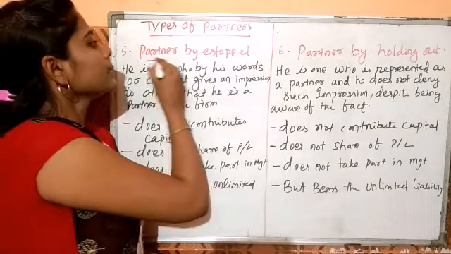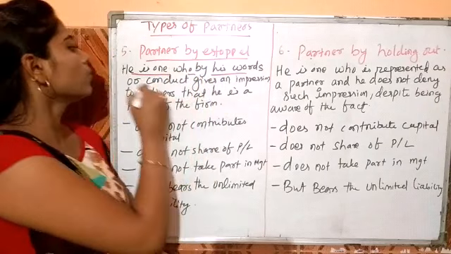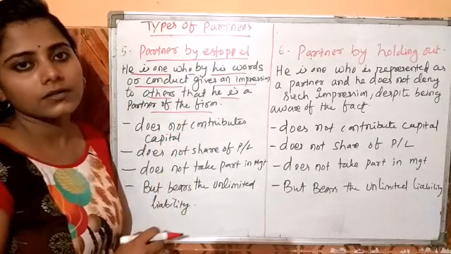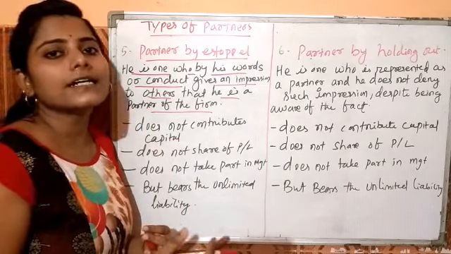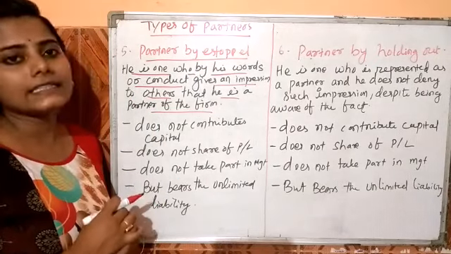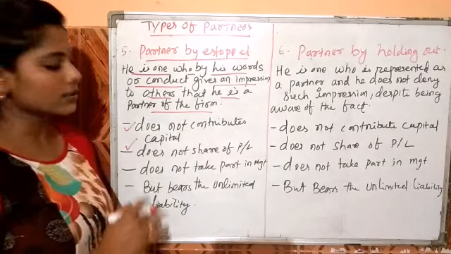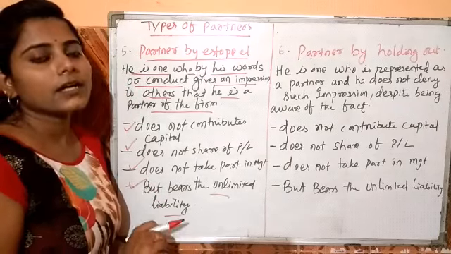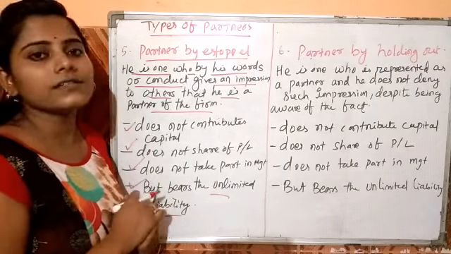Next is the partner by estoppel. This partner is one who, by his word or conduct, gives an impression to others that he is a partner of the firm. That means through his conduct or behavior the third party imagines that he is a partner of the firm. In this case, he does not contribute any capital, does not share any profit and loss, and does not take part in the management meeting, but bears unlimited liability because in the eyes of the third party, he is treated as a partner of the partnership firm.